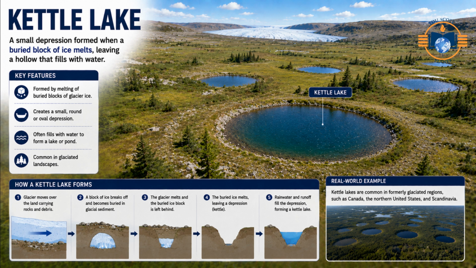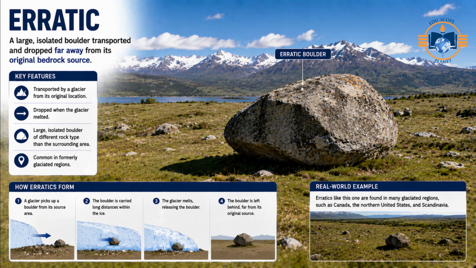Kettle Lake, a small depression formed when a buried block of ice melts, leaving a hollow that fills with water. Erratic, a large, isolated boulder transported and dropped far away from its original bedrock source.